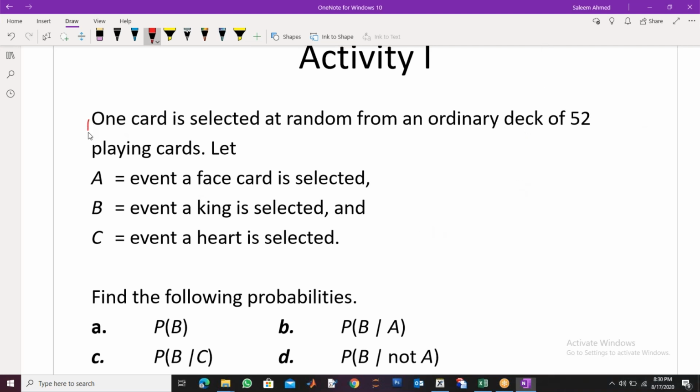One card is selected from 52 playing cards, of course. Let A be the event a face card is selected. You know what the face cards are? King, Queen, and Jack, JQK. B is the event a king is selected, so only a king for B. And C is the event that a heart is selected. You can use F for face card, K for king, H for heart, right? But these are given to us, so we are sticking with A, B, C.